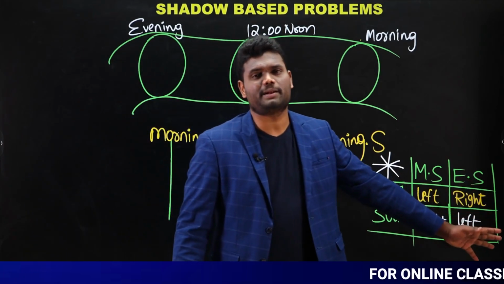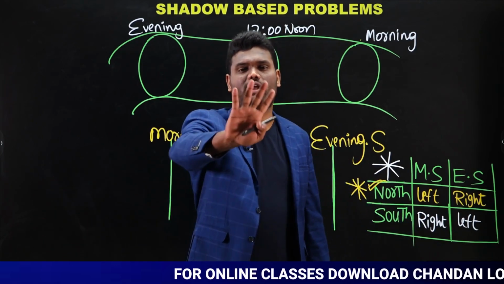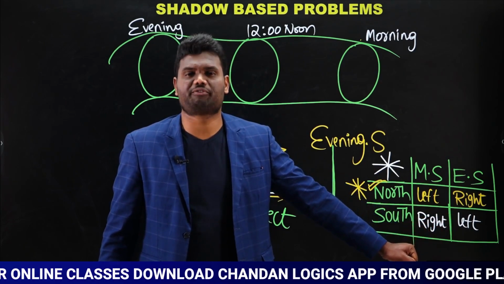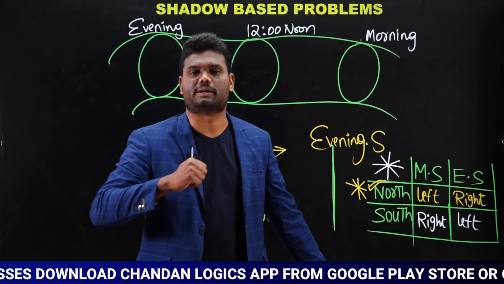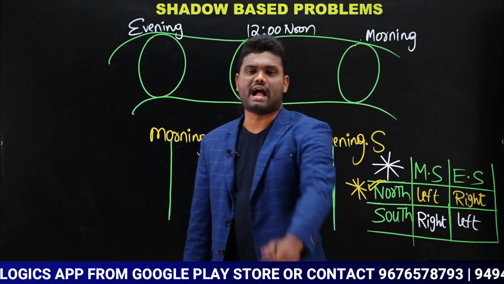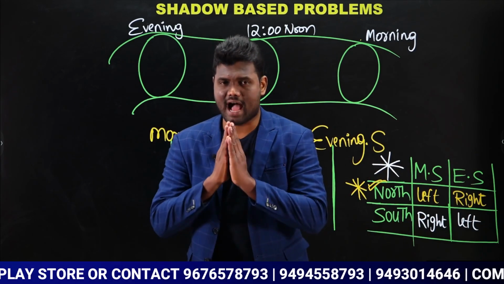Morning shadow left hand side, answer is north. Evening shadow right hand side, answer is north. If someone says the morning shadow is on the left hand side, in which direction are you facing? You need to say the answer is north direction. If the question is evening shadow is on the right hand side, which direction are you facing? Answer is north. So morning shadow left hand side, evening shadow right hand side, answer is north.